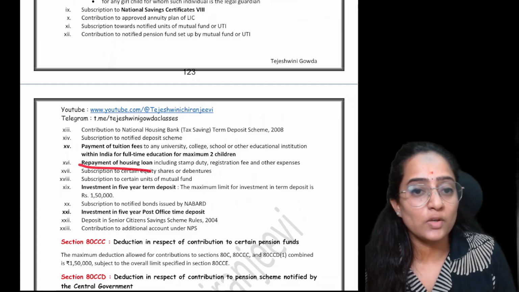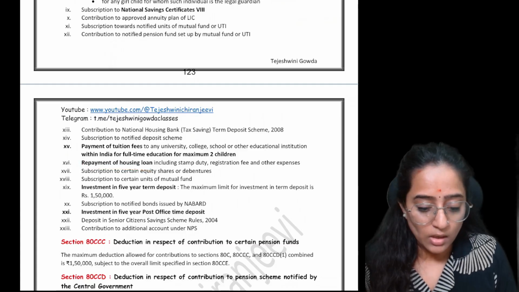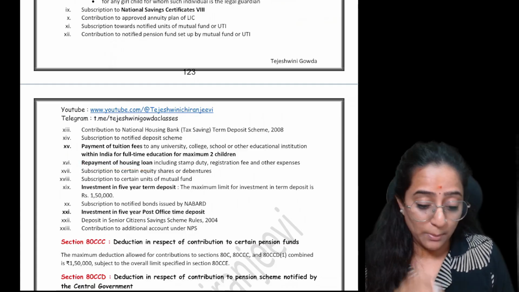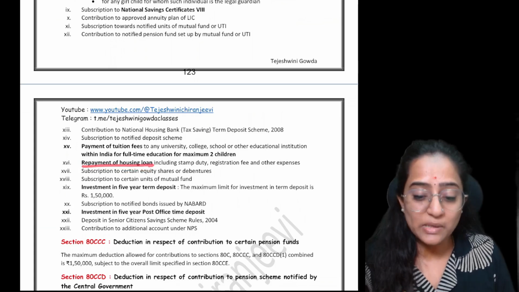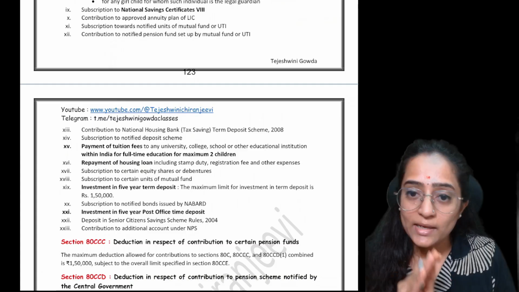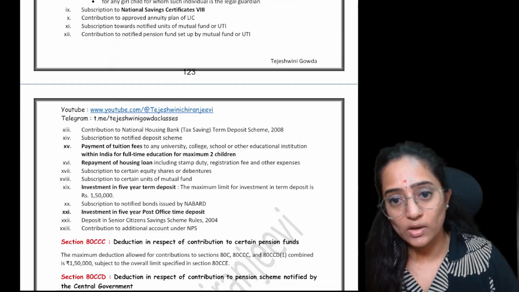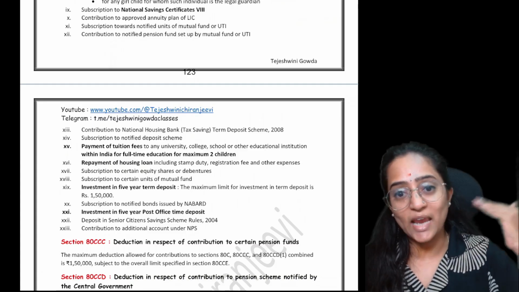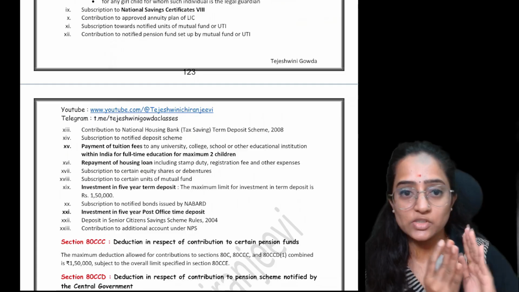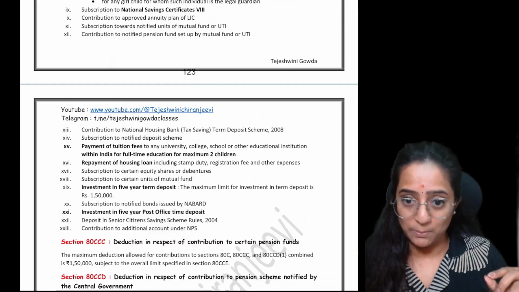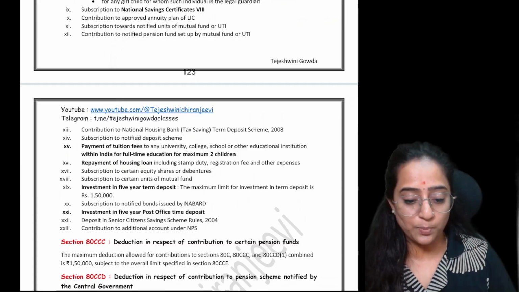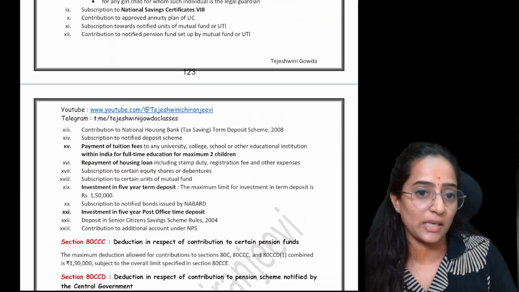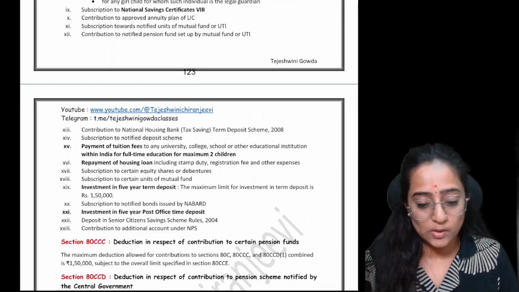What is that? Repayment of the housing loan. See, remember, this is repayment of housing loan, the principal portion is what they're speaking about. Interest, we already have another deduction called 24B, and under the section 80E series also we'll get a deduction that is different. But remember, interest also has a deduction separately. This is the principal payment which they are speaking about. Principal repayment of housing loan.